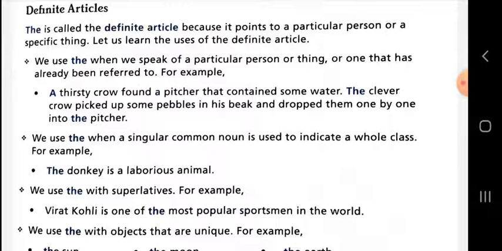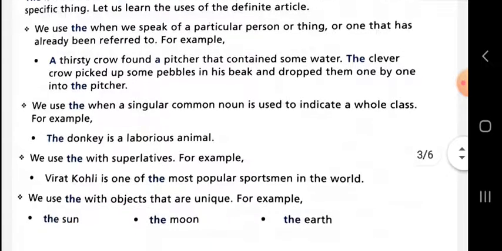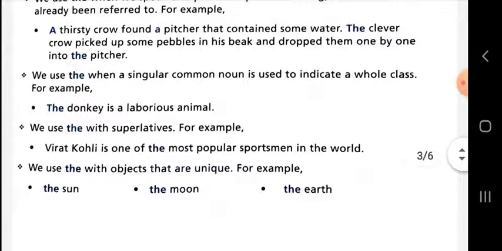We use "the" with superlatives. There are three types of degree: positive degree, comparative degree, and superlative degree. If the superlative degree is written in the sentence, then it is compulsory to use "the" before it. Virat Kohli is one of the most. Here, the word most is a superlative degree. That is why "the" is used before it. You are the most intelligent student of our class. Here, "the" is used before the superlative degree.